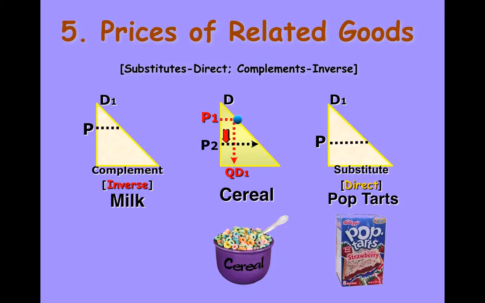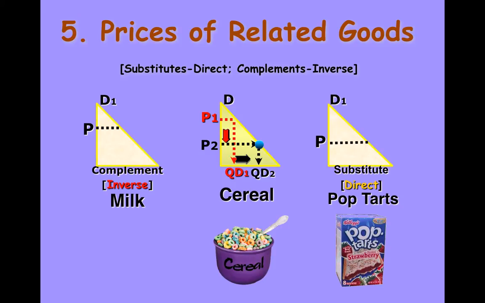And if we decrease the price, we don't shift the curve. We shift along the curve. And we see an increase in the quantity demanded because we know that as price falls, quantity demanded increases. That's the law of demand in action. Now, if we're going to purchase more cereal because quantity demanded is increased, that means we also have to purchase more milk, which means if we're buying cereal and milk, we're not going to purchase as many Pop Tarts.